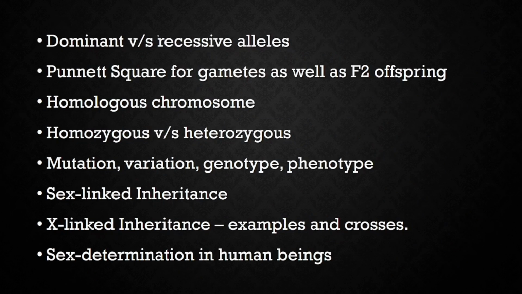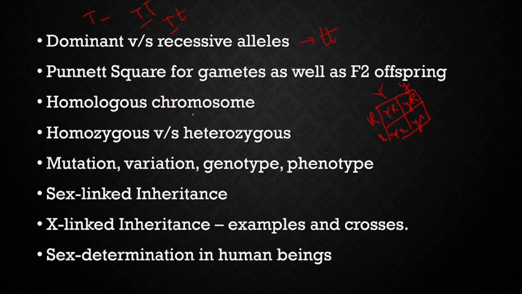Next, dominant versus recessive allele. The allele which expresses itself in any condition, that is homozygous or heterozygous, is the dominant allele. A recessive allele can express itself only in a homozygous condition. Punnett square for gametes: you see what the different characters given to you are. For example, if you say color of the seed and shape of the seed, yellow and round, your possible gametes can be written in the Punnett square. Is that clear? I hope it's easy.